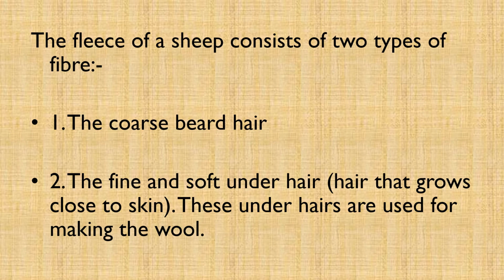The fleece of sheep consists of two types of fiber. The first one is the coarse beard hair and the second one is the fine and soft underhair, hair that grows close to the skin. These underhairs are used for making wool.